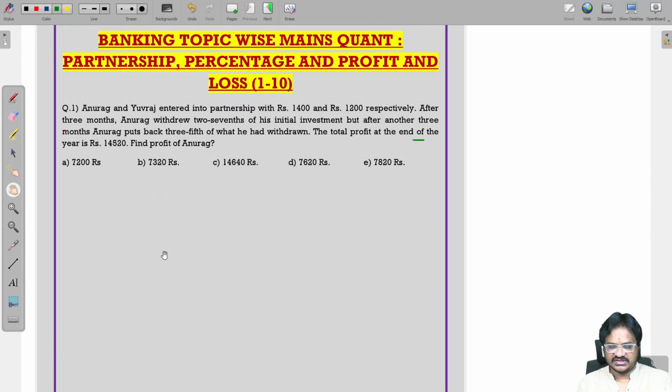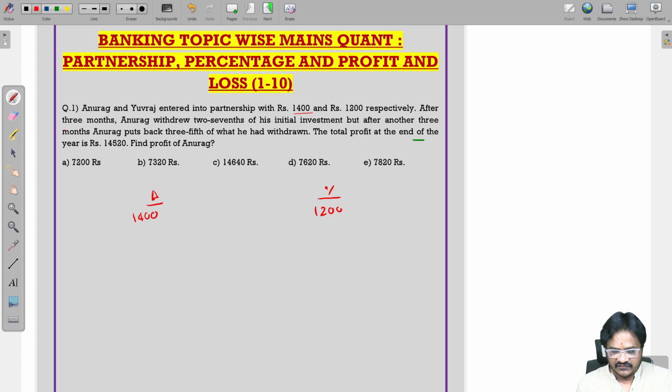So today we will discuss mains related quant: partnership, percentage, and profit and loss. Let us see the first question. Anurag and Yuvraj are two persons. They are entering into a partnership with 1400 and 1200 respectively.